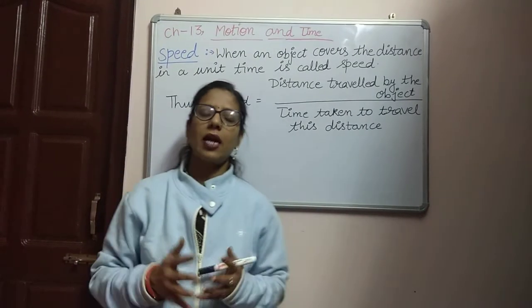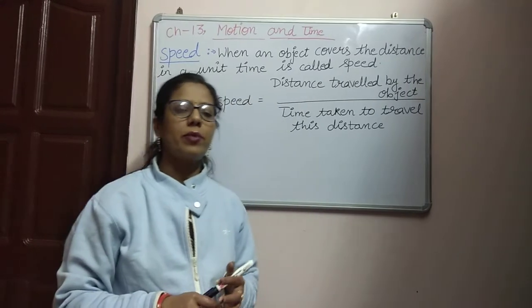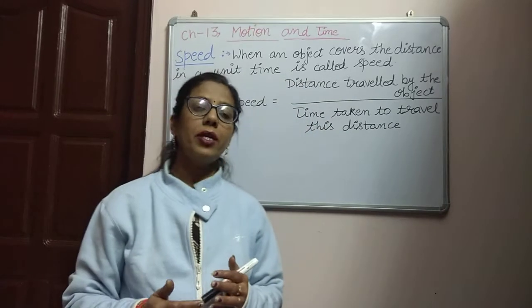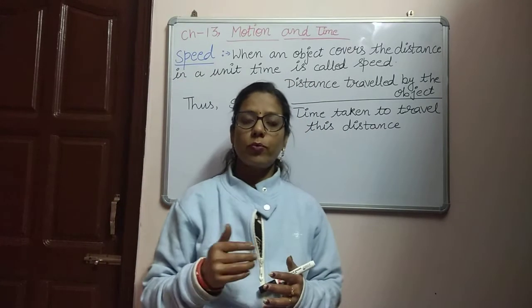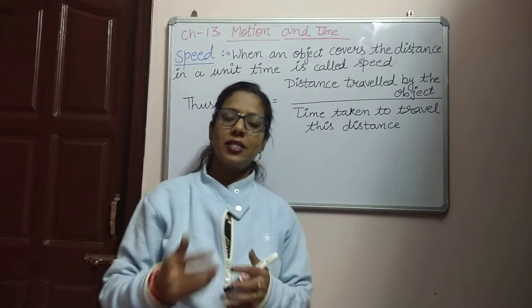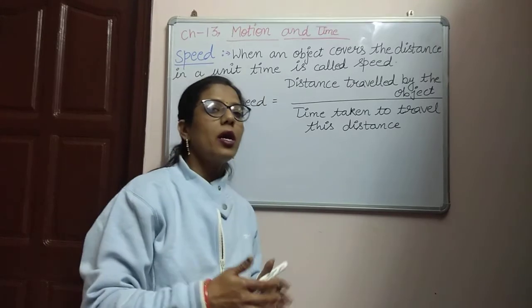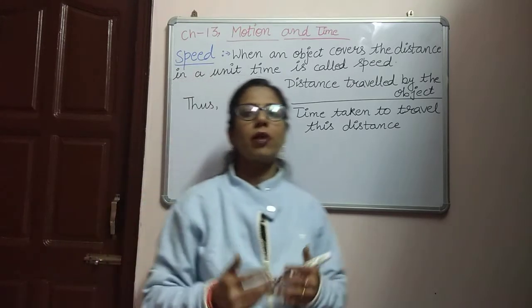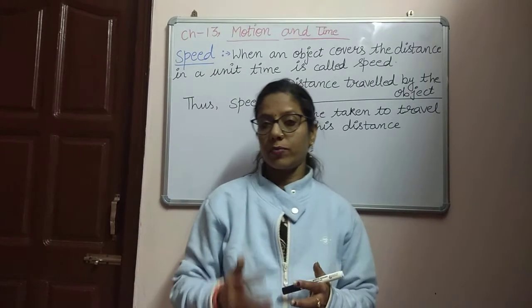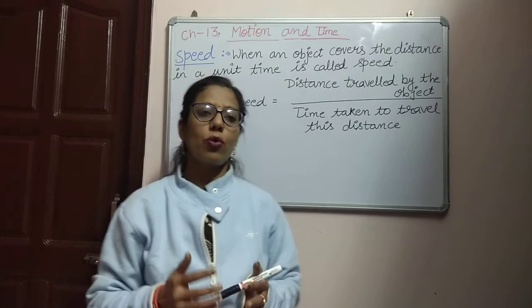Today we are going to start a new topic of chapter 13, that is speed. As we have discussed in the last video, slow and fast motion. Slow and fast motion means sometimes some objects are moving very fast and some other objects are moving very slow. If an object is moving fast, it is covering a larger distance in a very short period of time. Another object moving slow is covering a smaller distance in a very long period of time. That's why it is showing the slow motion.